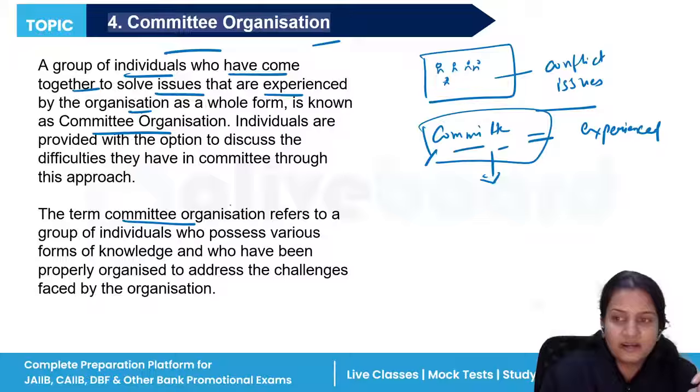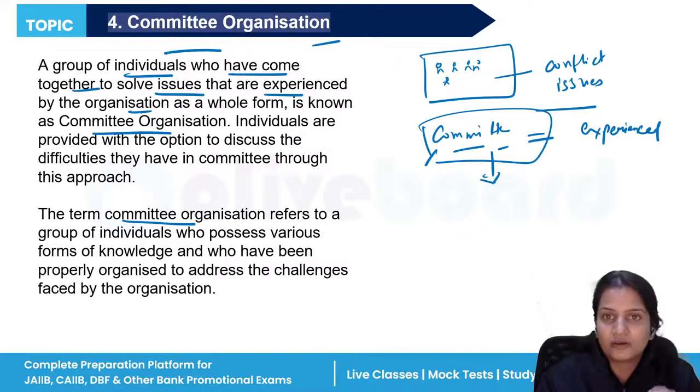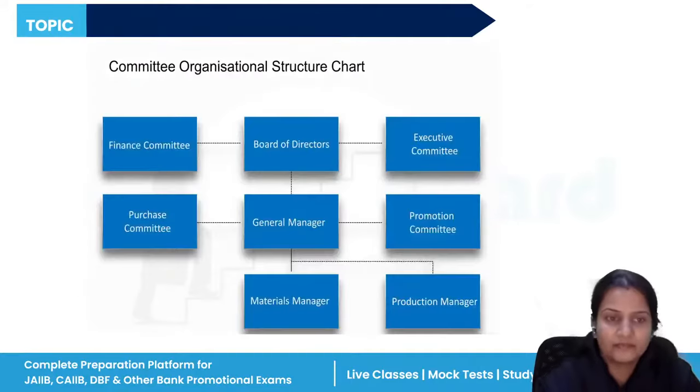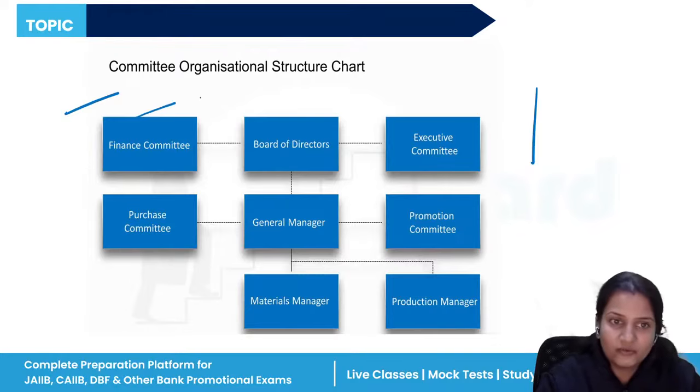Committee organization includes a group of individuals who come from different fields and have a lot of knowledge and a lot of experience to resolve the issues and address the challenges faced by the organization. As you can see over there is a chart for resolving problems related to finance.